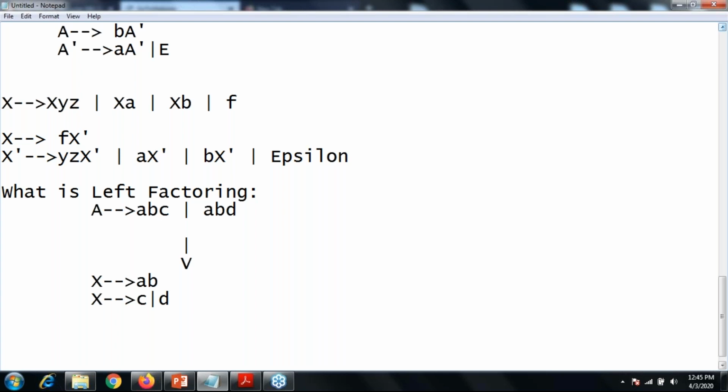Something like this. And this A can produce C or D, or you can put A over here. No, this is wrong. This is correct, but the non-terminal should always remain A as it is. Okay, so you cannot replace it post this. That is wrong.